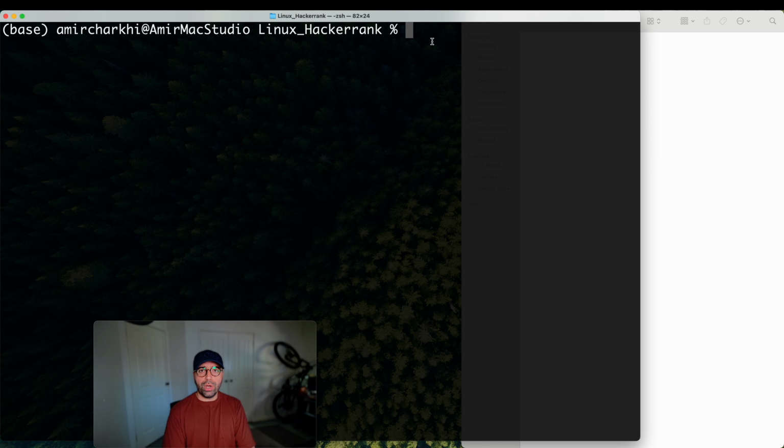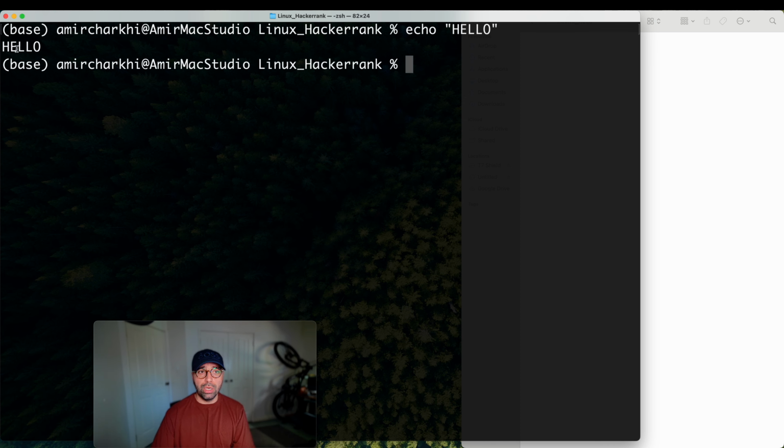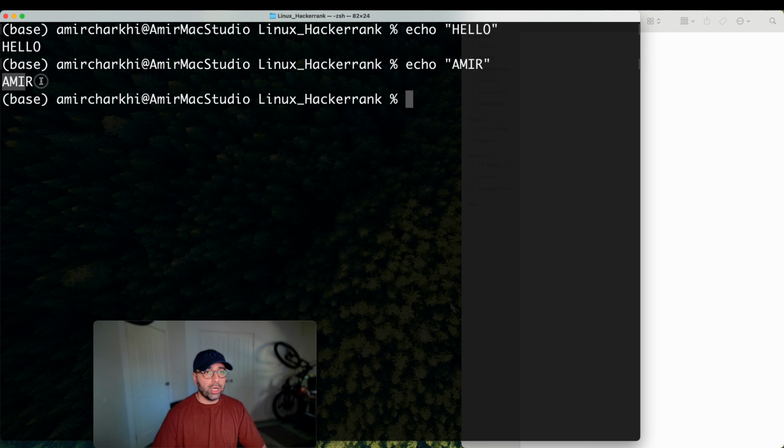So that's pretty easy. What I will do, I'll run the same echo command here and you should see the response is the printing of that word, hello. So that's what this screen prints for me. If I say echo Amir and close that quotation, it will echo Amir. So it's a printing function on the screen.